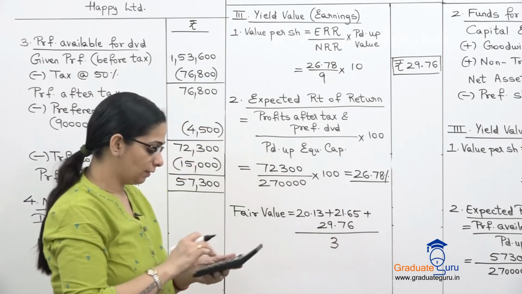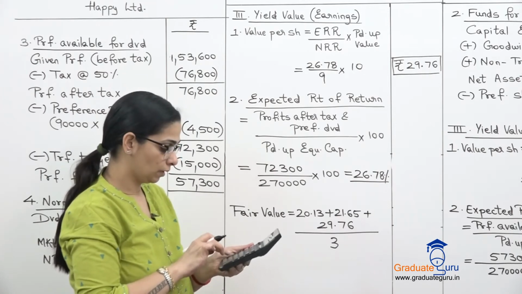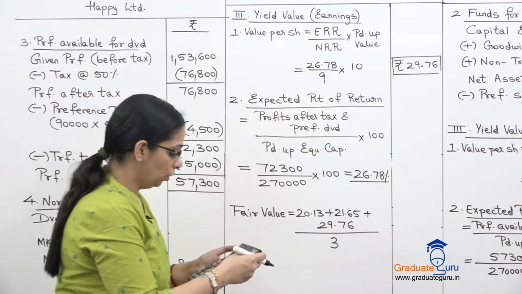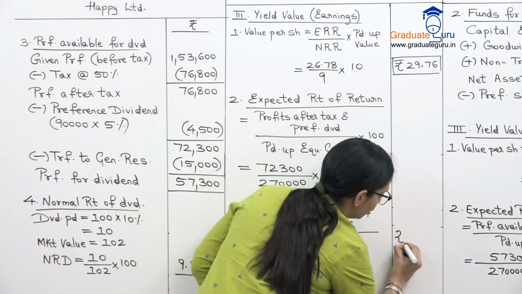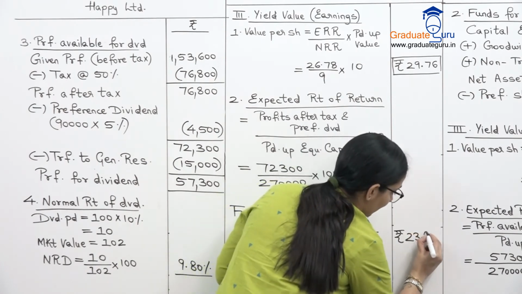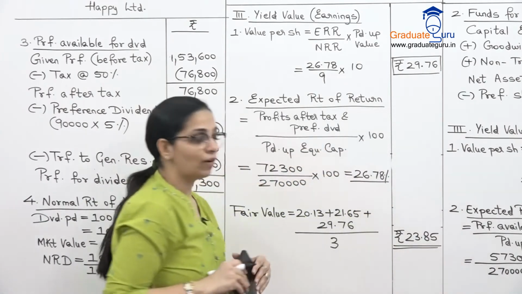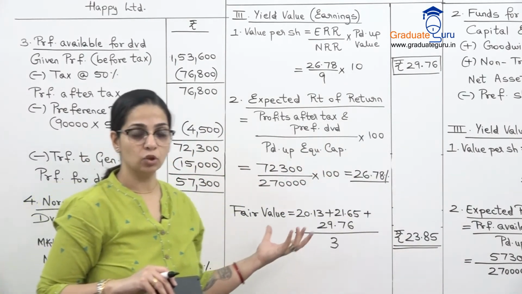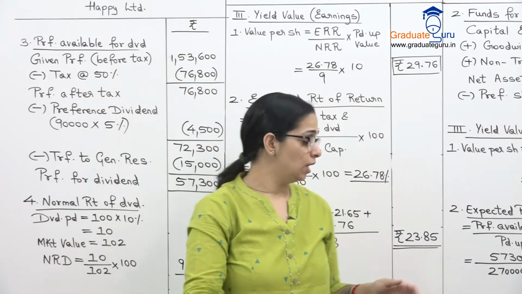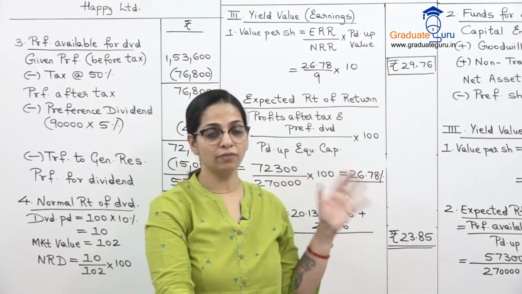So let's calculate that, and that will give us our final answer for the sum. Divided by 3, we get our fair value as 23.85, and that is our final answer for the sum. So the value of share based on all the three values taken together is 23.85. Take this down and then we'll go ahead.